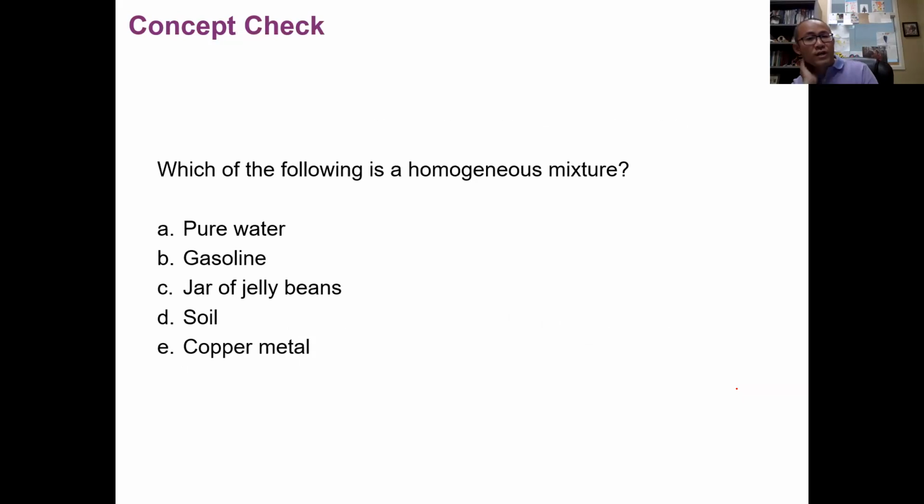Okay. So quick concept check: which of the following is a homogeneous mixture? Remember, homogeneous means the whole thing has to be what? Has to be uniform. Which one is uniform? Gasoline is uniform, because when you pour gasoline into a glass, you will see it as a whole uniform mixture. But gasoline is not pure. It's a mixture.